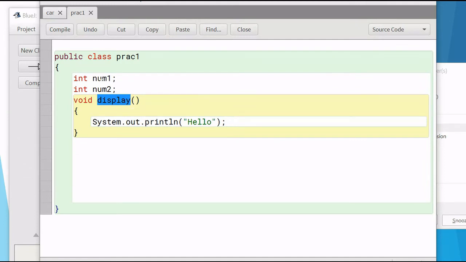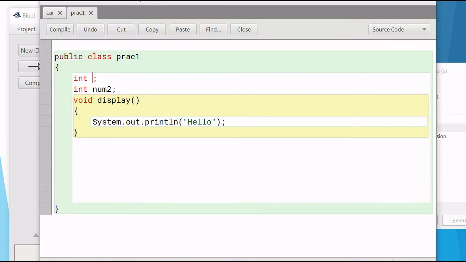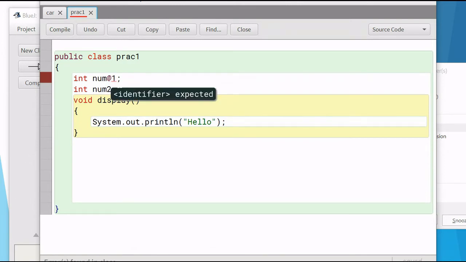Now let us check the rules. The rules state that an identifier cannot be a keyword. So I try to use a keyword, say if is a keyword. If I try to use it, what will happen? It is giving me an error indicating that identifier expected, if is not allowed. An identifier cannot use anything except underscore, alphabets, 0 to 9 integers, and dollar sign. Let me try using, say, number @1. It will give me an error saying that the identifier is not valid.